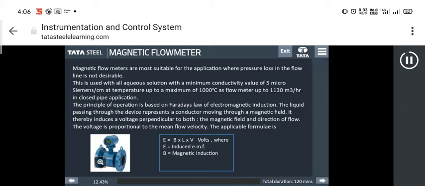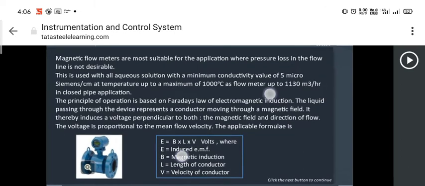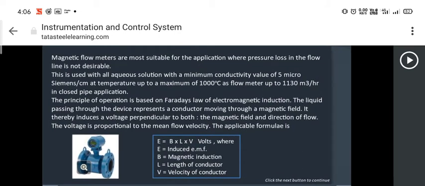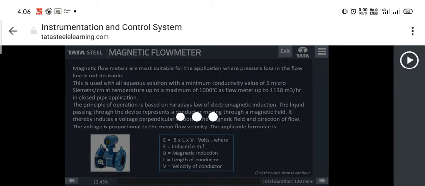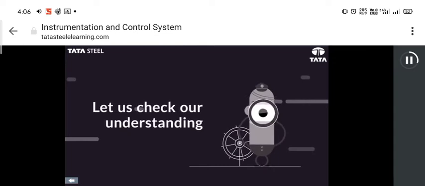The voltage is proportional to the mean flow velocity. Hence, the formula deduced is E equals B into L into V volts, where E is induced voltage, B is magnetic induction, L is length of conductor, and V is velocity of conductor.